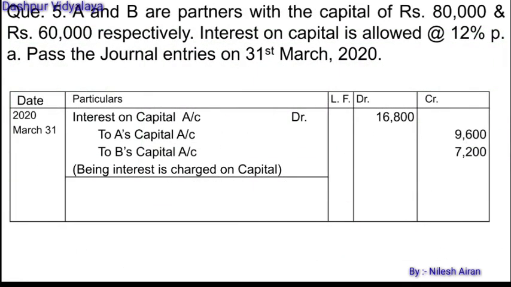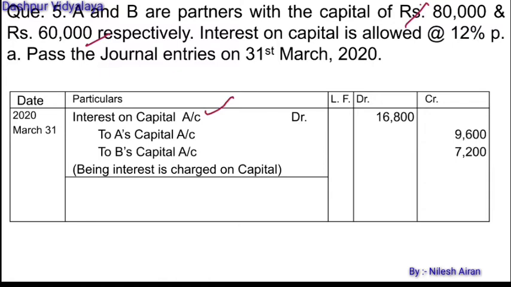See one question here. We are given in this question, A and B are the partners with a capital of rupees 80,000 and rupees 60,000 respectively. Interest on capital is allowed at the rate of 12% per annum. Pass the journal entries on 31st of March 2020.